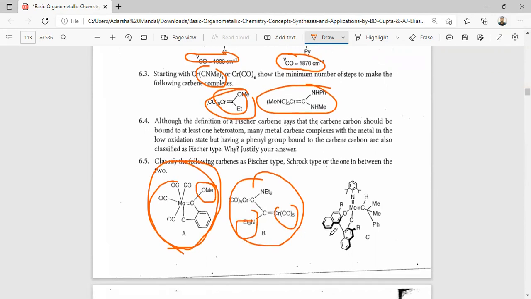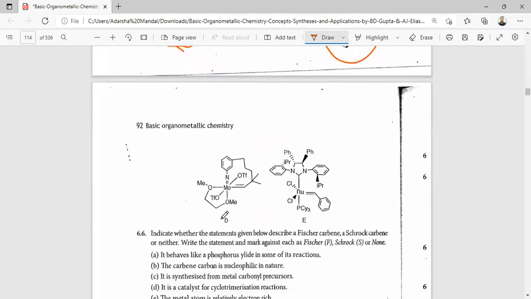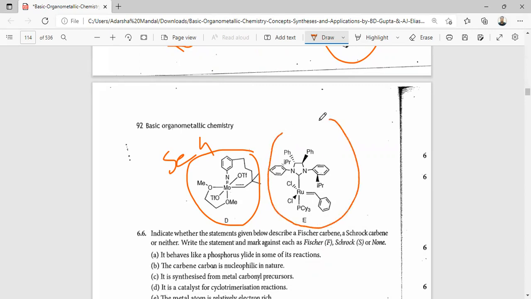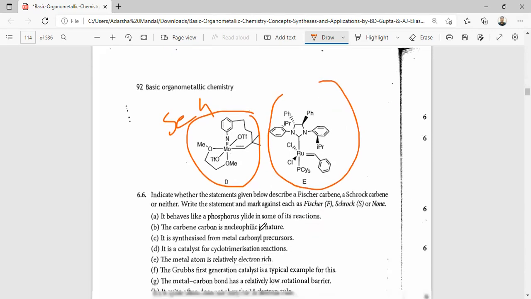And C is a Schrock type complex. Here the metal is in a high oxidation state. D is also a Schrock carbene complex. Here also the metal is in a high oxidation state. And E is between these two. It may be Schrock or it may be Fischer.